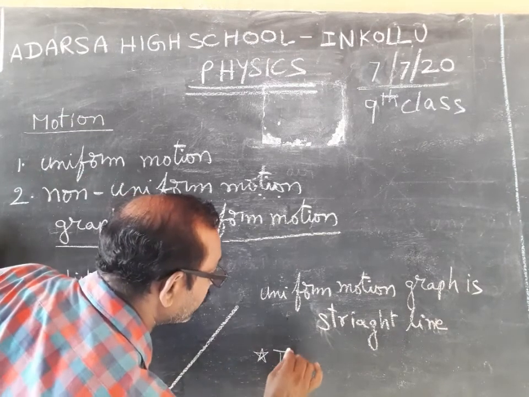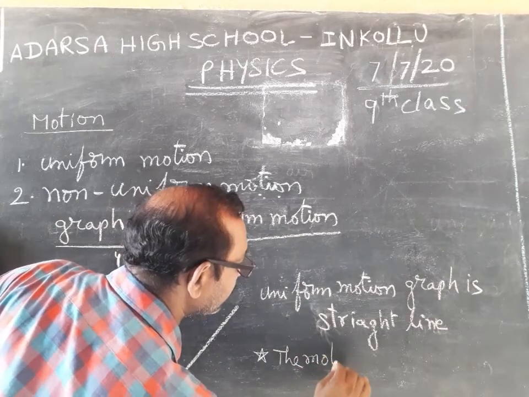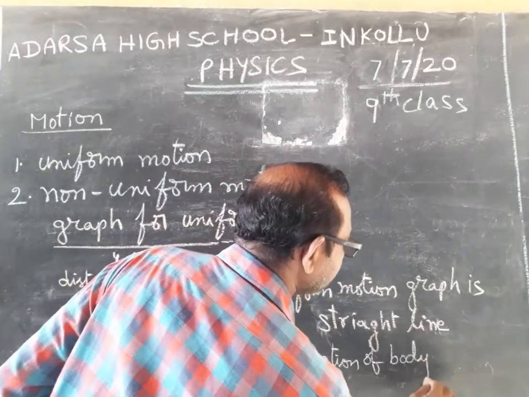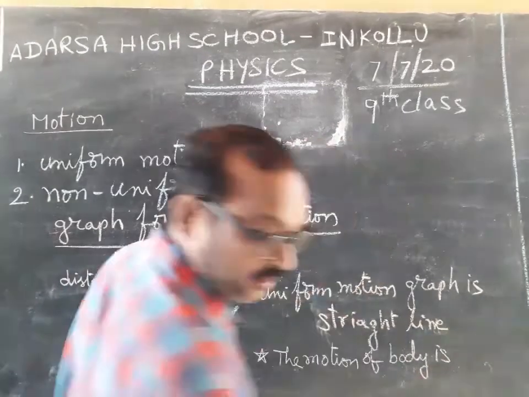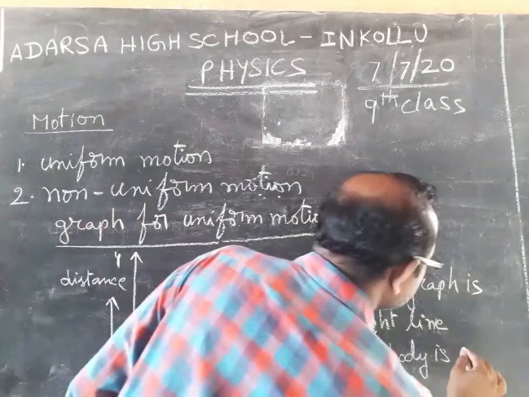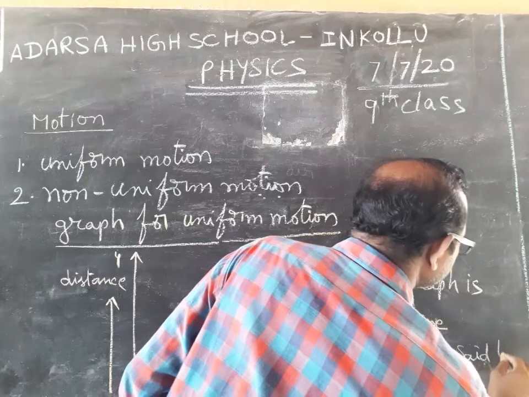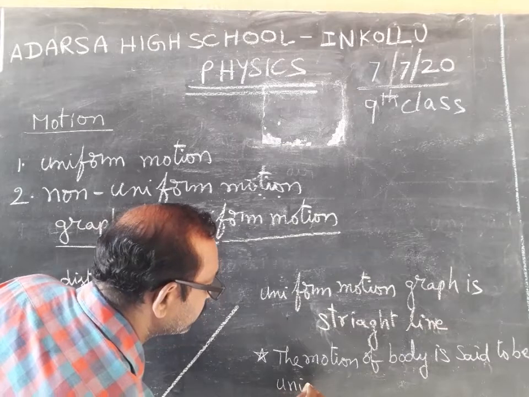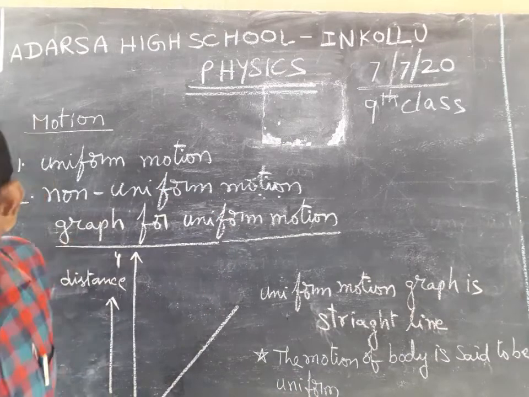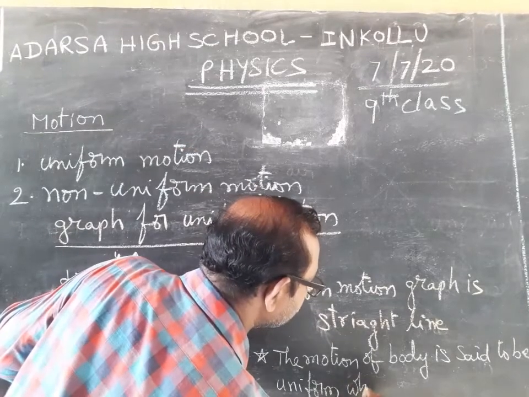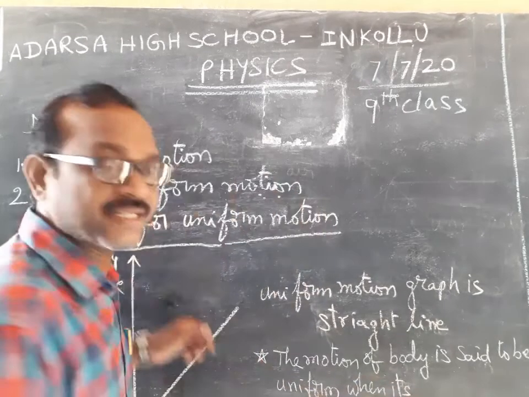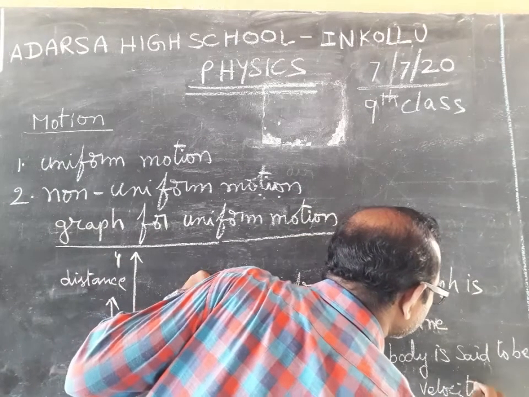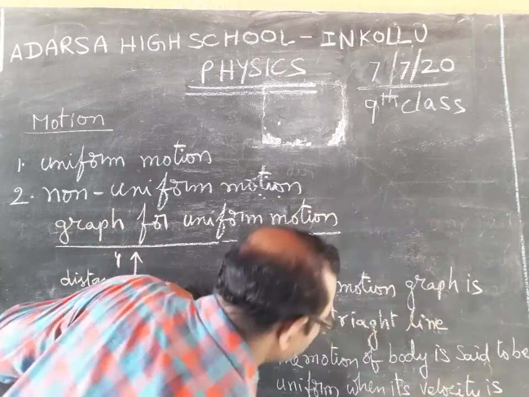Note: the motion of the body is said to be uniform when its velocity is constant.